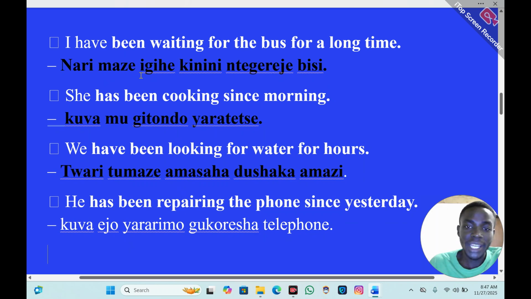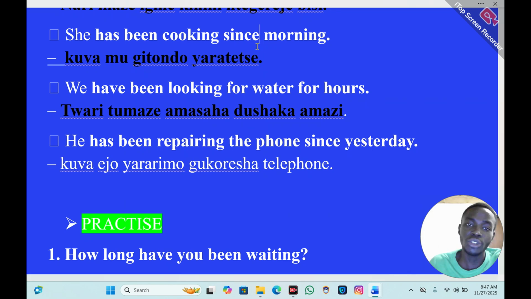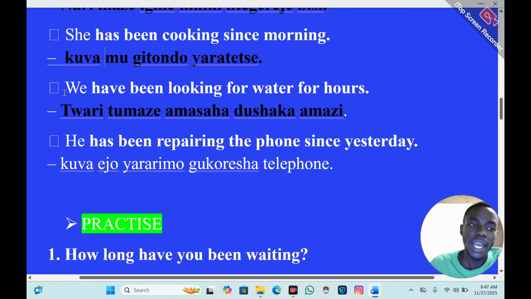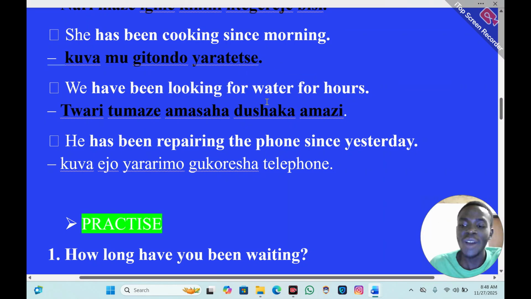She has been cooking since morning. Kuva mu gitondo yaratetse. She has been cooking since morning. Since, kuva. Since morning. She has been cooking since morning. Since morning she has been cooking. Kuva mu gitondo yaratetse. You go through it in our basic English. We learn more. We have been looking for water for hours. Twari tumaze amasaha dushaka amazi. We have been looking, verb to look plus ing, for water for hours.